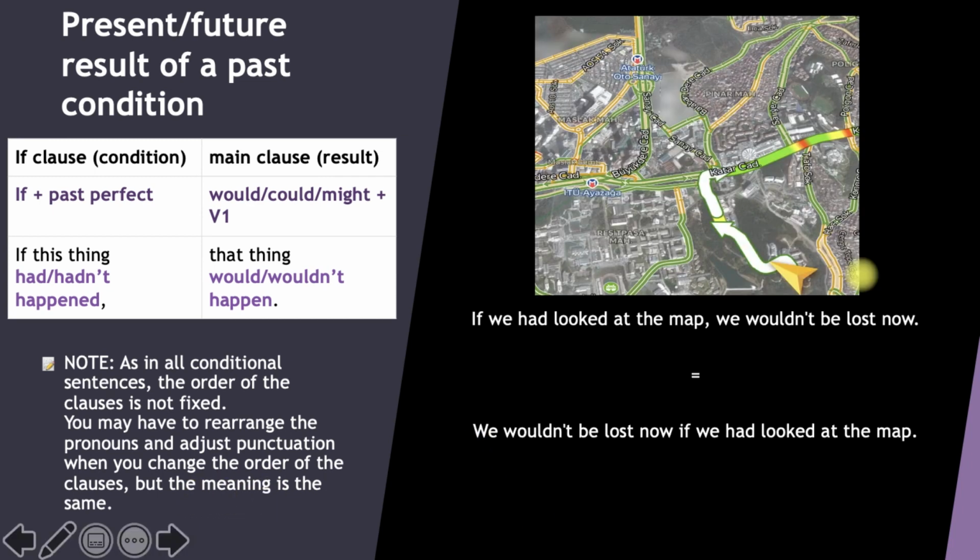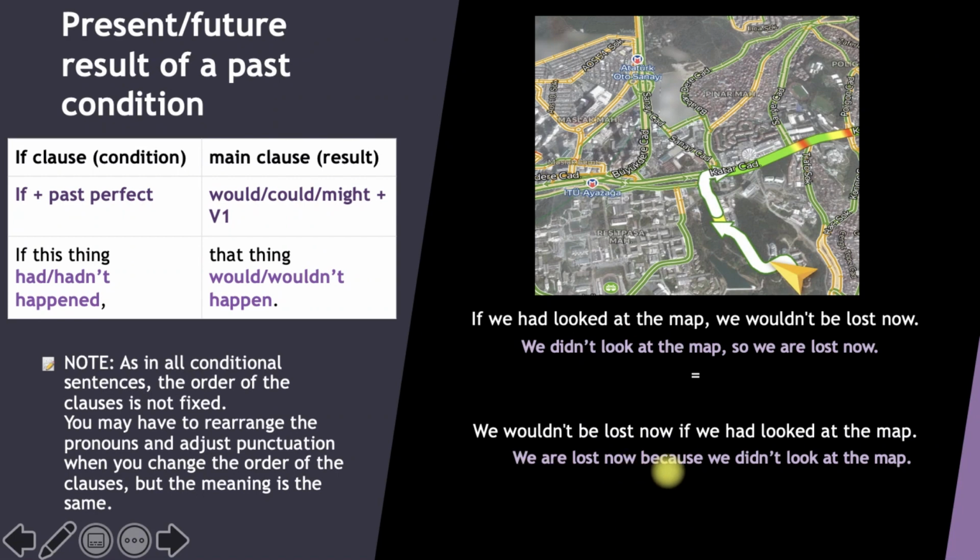If we take a look at the example here, those two sentences are identical in meaning. "If we had looked at the map, we wouldn't be lost now" equals "we wouldn't be lost now if we had looked at the map." That means we didn't look at the map, so we are lost now. And this one means we are lost now because we didn't look at the map. So you see, those two versions mean the same thing, okay?